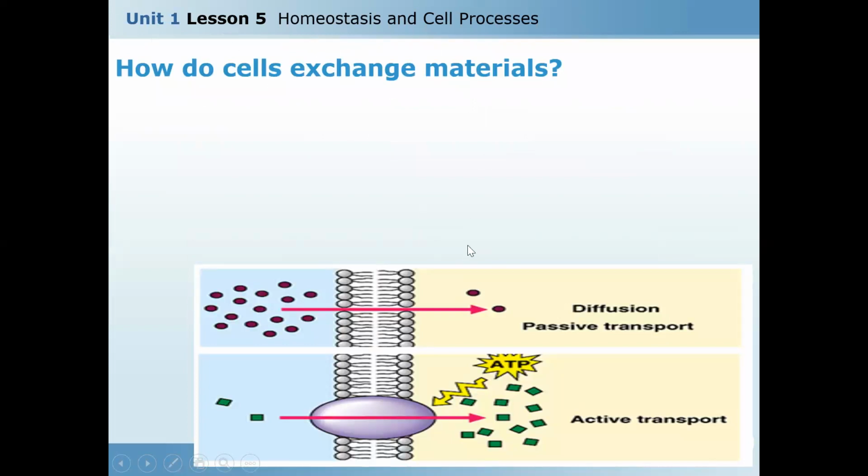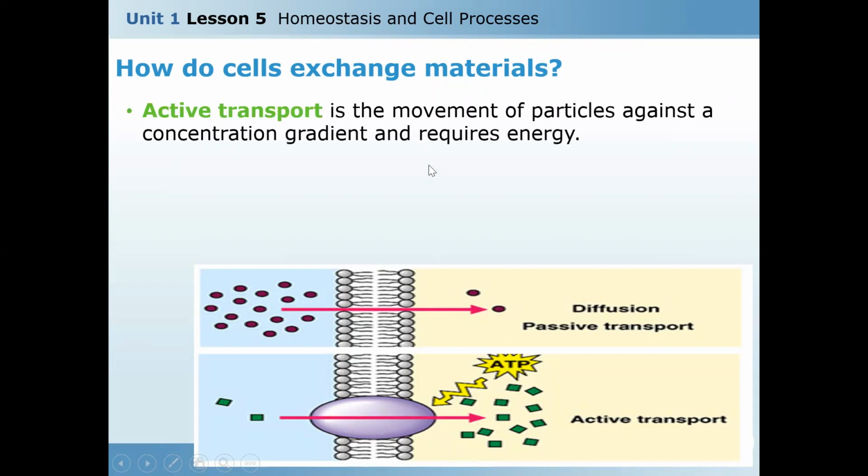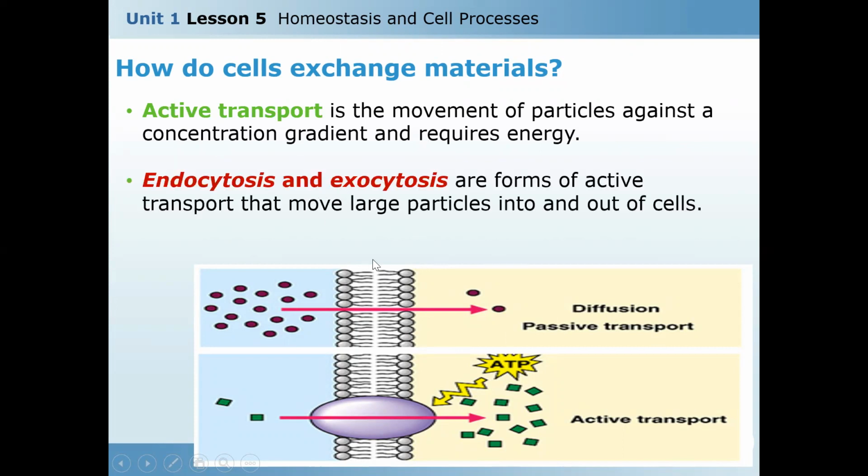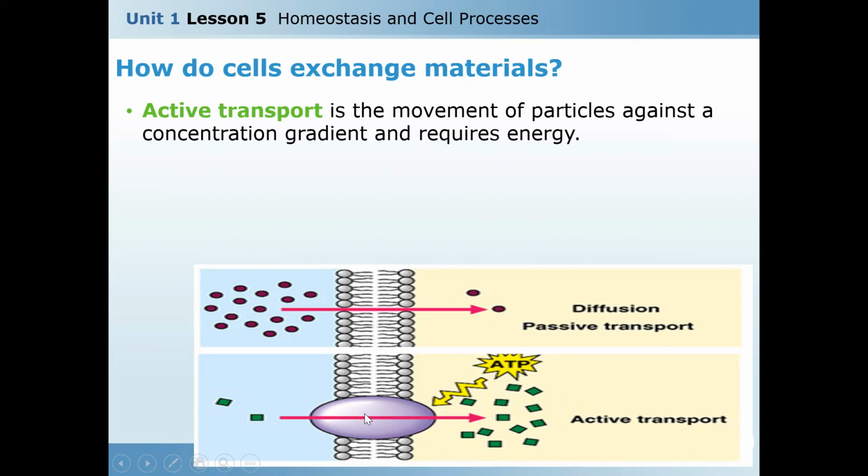Okay, how do cells exchange materials? As we mentioned before, passive transport has no need for energy, but active transport needs energy to be done. Active transport is the movement of particles against a concentration gradient and it requires energy. So don't forget, active transport needs energy and it is the movement of particles against concentration. But diffusion, passive transport, is the same, no need for energy.